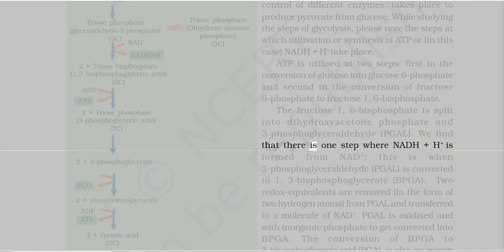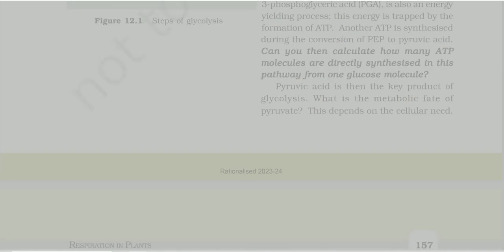We find that there is one step where NADH + H+ is formed from NAD+. This is when 3-phosphoglyceraldehyde, PGAL, is converted to 1,3-bisphosphoglycerate, BPGA. Two redox equivalents are removed, in the form of two hydrogen atoms, from PGAL and transferred to a molecule of NAD+. PGAL is oxidized and with inorganic phosphate gets converted into BPGA. The conversion of BPGA to 3-phosphoglyceric acid, PGA, is also an energy-yielding process. This energy is trapped by the formation of ATP. Another ATP is synthesized during the conversion of PEP to pyruvic acid.